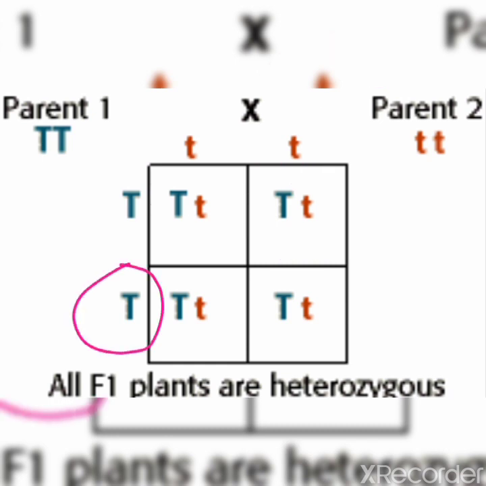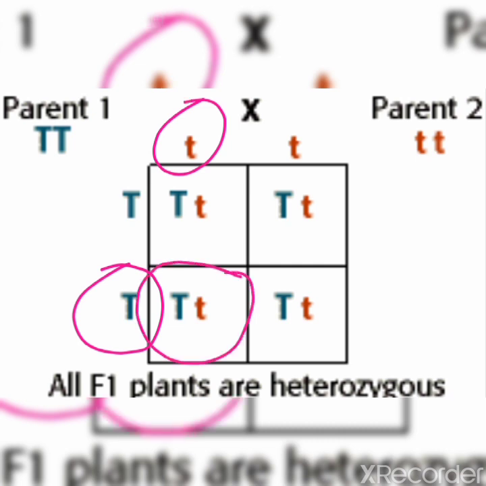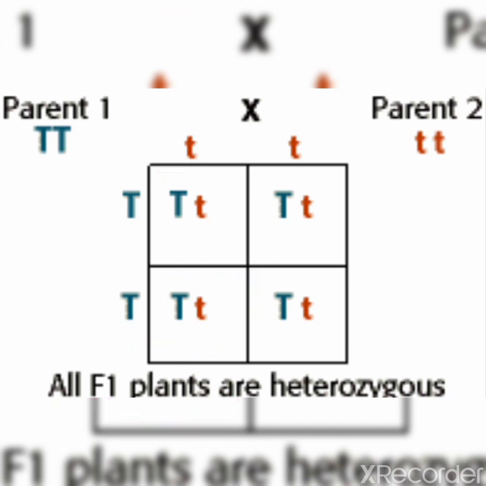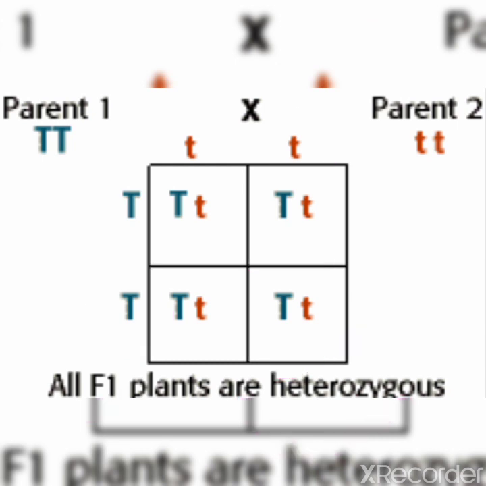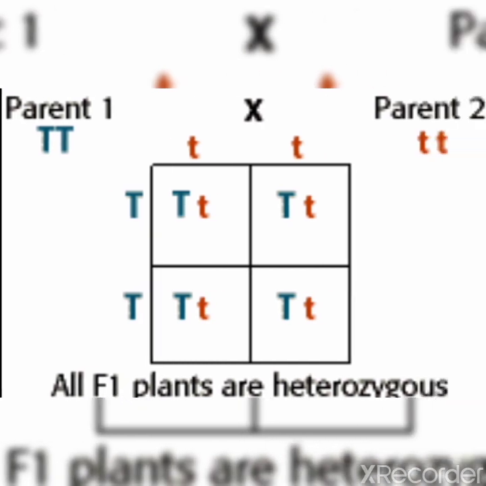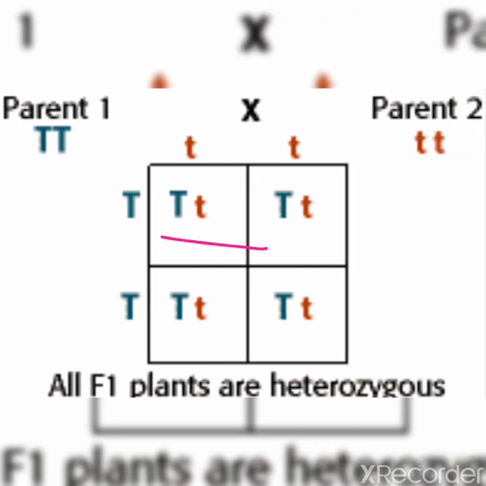And so on for the remaining combinations, each giving capital T, small t. So these are the F1 genotypes. F1 is what? First filial generation.